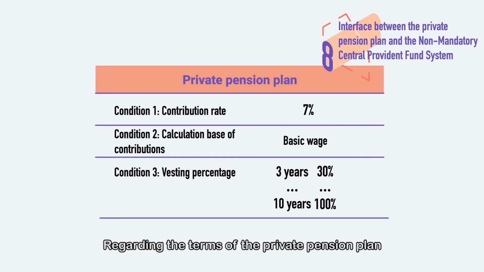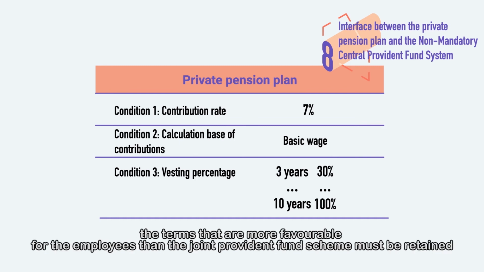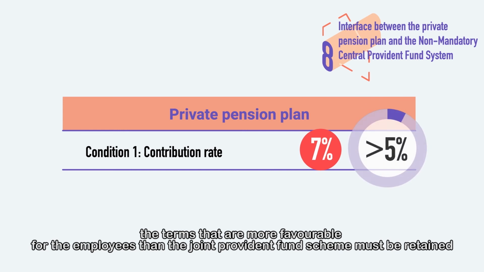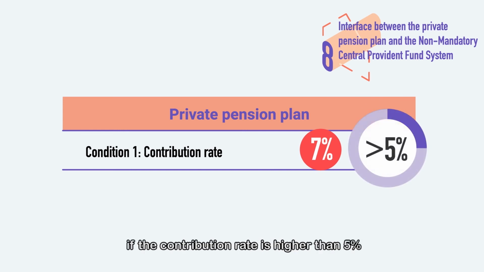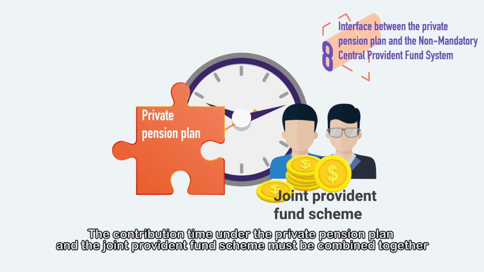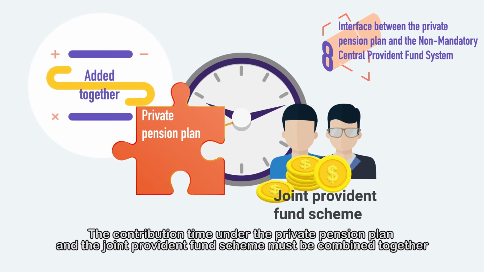Regarding the terms of the private pension plan, the terms that are more favorable for the employees than the joint provident fund scheme must be retained. For example, if the contribution rate is higher than 5%. The contribution time under the private pension plan and the joint provident fund scheme must be combined together.